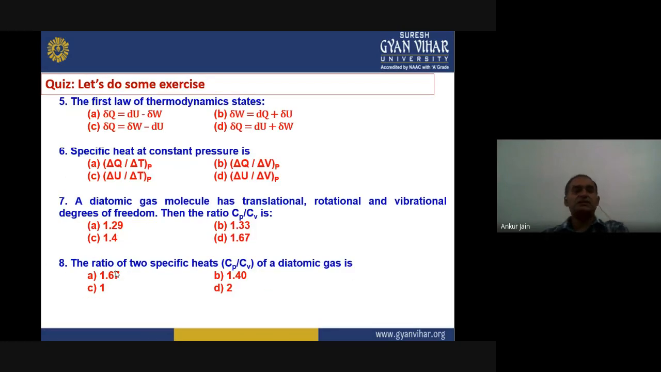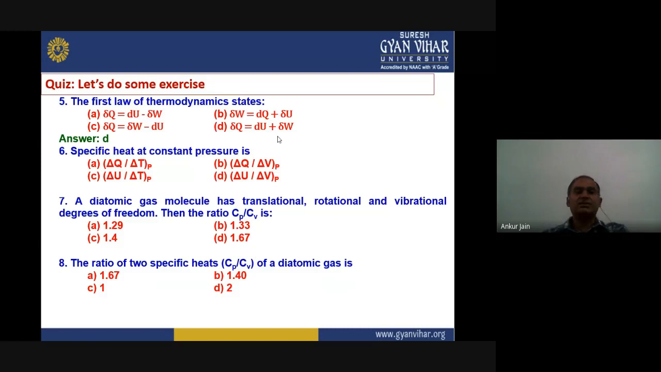The next question is, the first law of thermodynamics states del Q equals to dU minus del W, dQ plus del Q equals to del W minus dU, and del Q equals to dU plus del W. So what will be the right answer? We have already seen that the heat supplied to the system is equal to the change of energy and the work done. So the right answer is D. This heat supplied to the system is the sum of internal energy change and the work done on the system. This is the right answer.